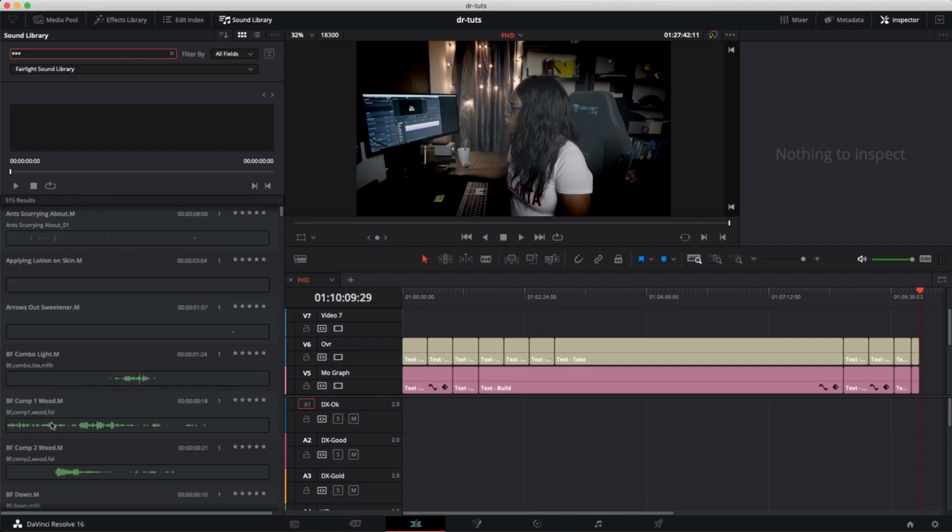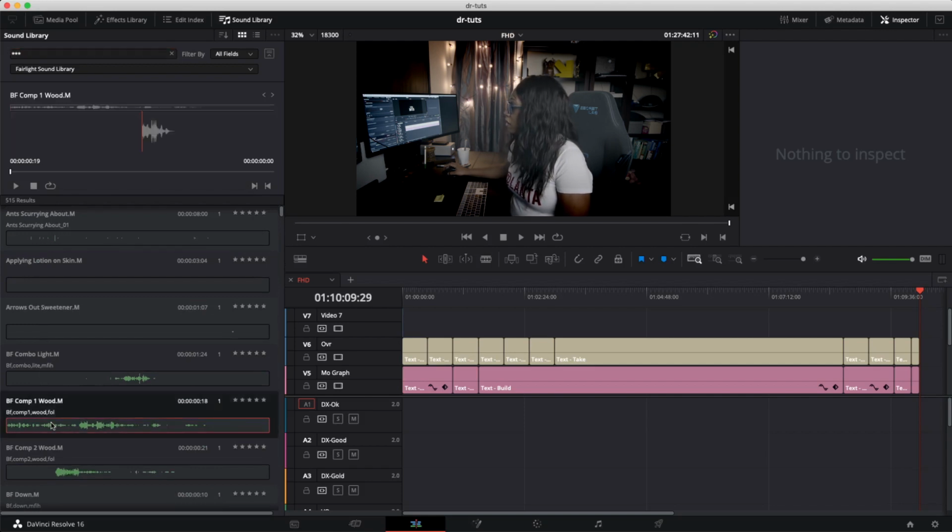If you need to be able to listen or preview those sounds, select one and press play.